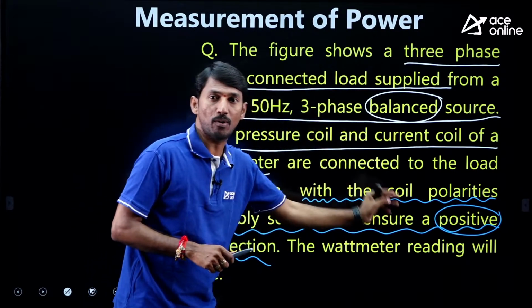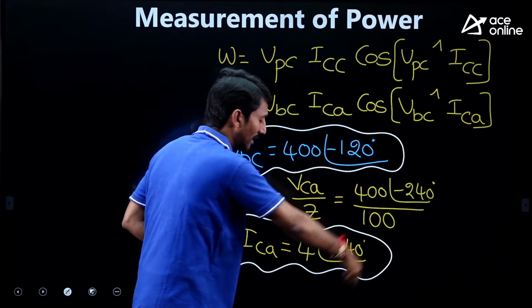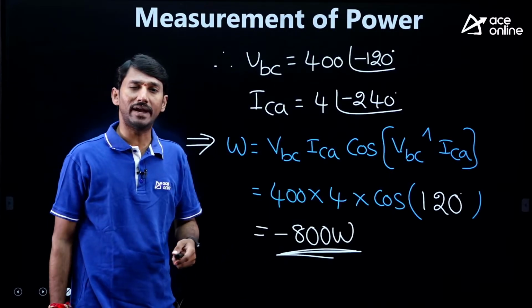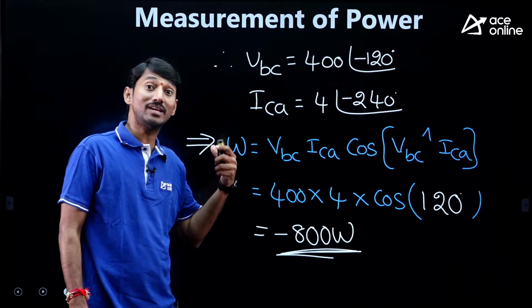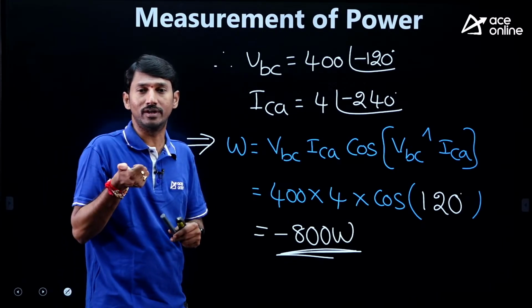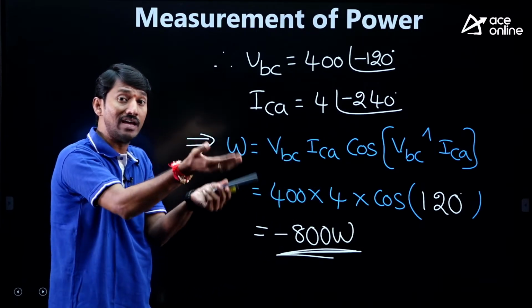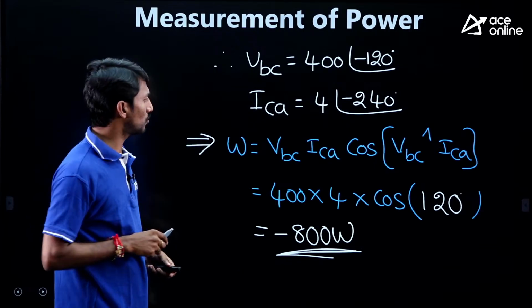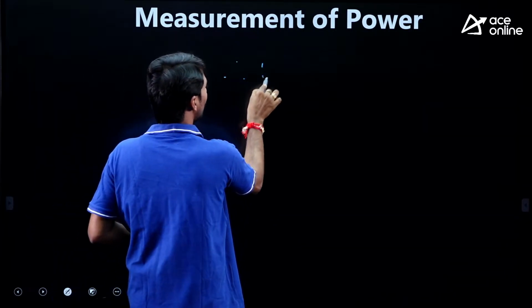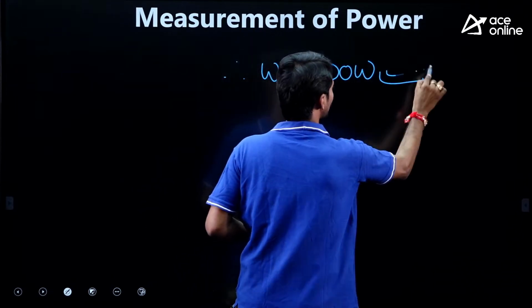So what does it mean? Even though you are getting minus 800 after taking this entire thing, according to the given data, the coil polarities are suitably selected to ensure positive deflection, meaning if negative is there, they reverse the coil, etc. They are trying to get plus 800. So therefore, according to the given data, plus 800 watts is the answer.